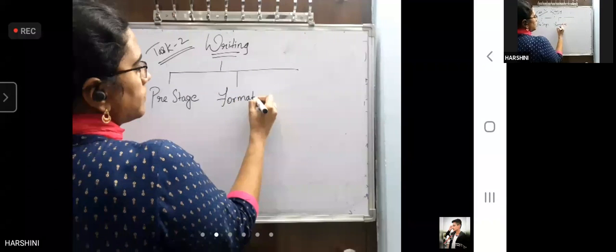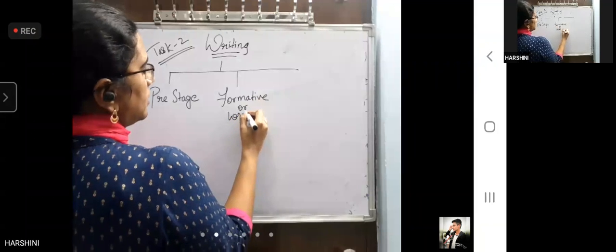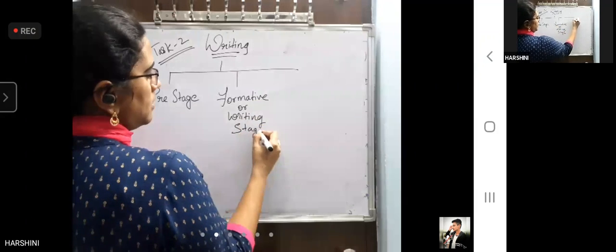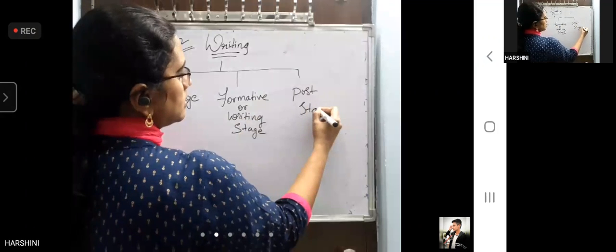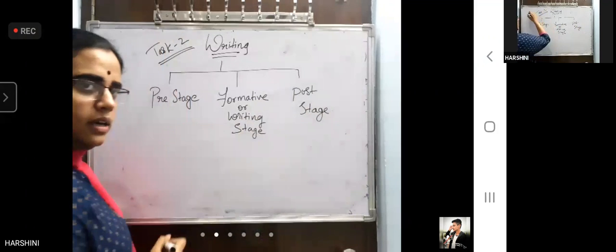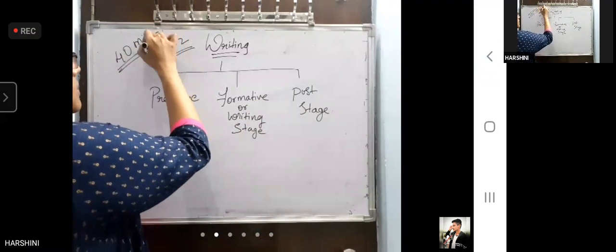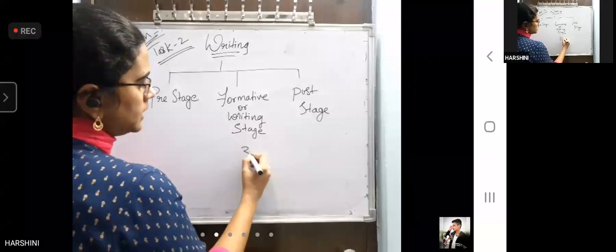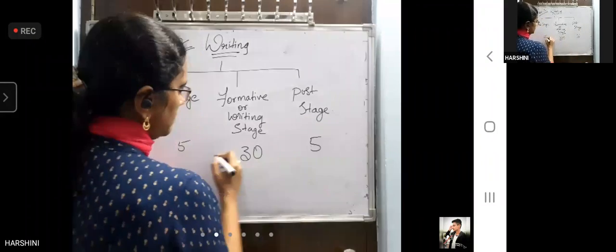Pre-stage. Formative or writing stage or phase, you can say, and post stage. Okay. Total how many minutes do you have? 40 minutes to write this essay. And we have to divide the time wisely for all the 3 stages. This solidly has to take 30 minutes. This has to take 5 minutes. This has to take 5 minutes.